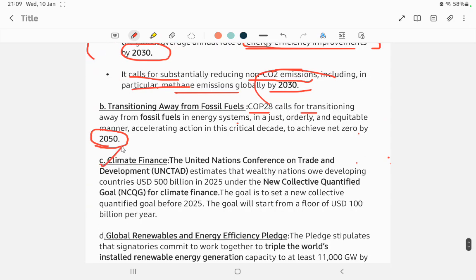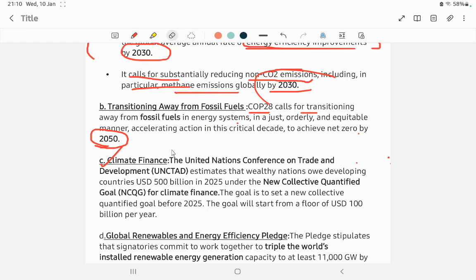Next is climate finance. We know that after the industrial revolution, the United States and Europe, the European Union, took the advantage and built their industries. So the poor countries, India and others, advocate that they should not be told not to pollute, because those countries already took the opportunity to pollute first and develop, and now they are preaching to us that we need to control pollution.